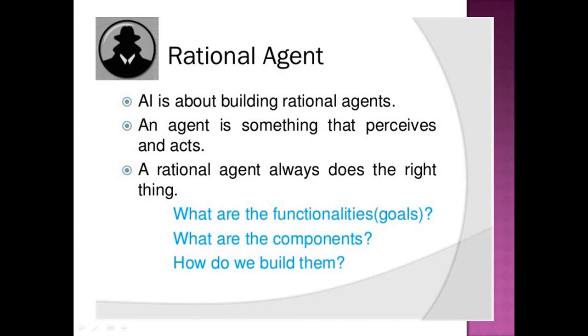The next topic is called rational agent. Basically, artificial intelligence is classified into 4 main types: the one which thinks humanly, which acts humanly, which thinks rationally, and which acts rationally. So, what is rational? A rational agent will always do the right thing. Whatever it perceives from the current environment, it acts upon that and it will give you the necessary solution which is right.